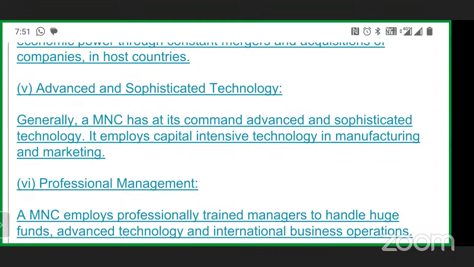Similarly, in India, specifically with raw materials, first of all we have very rich natural resources, but we do not have sufficient technology to use those natural resources in an effective and efficient way.